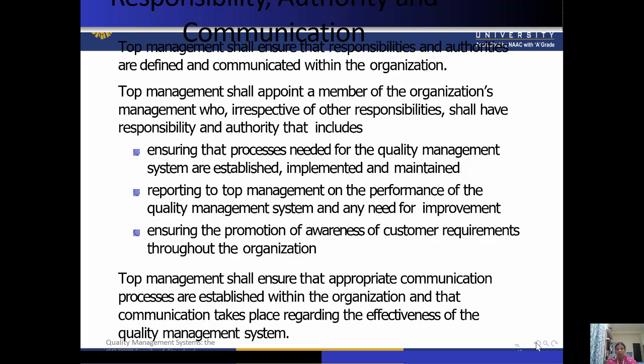And the top management shall appoint a member of the organization's management who, irrespective of other responsibilities, shall have the responsibility and authority that includes ensuring that processes needed for the quality management system are established, implemented and maintained, reporting to the top management on the performance of the quality management system and any need for improvement, and ensuring the promotion of awareness of customer requirements throughout the organization.